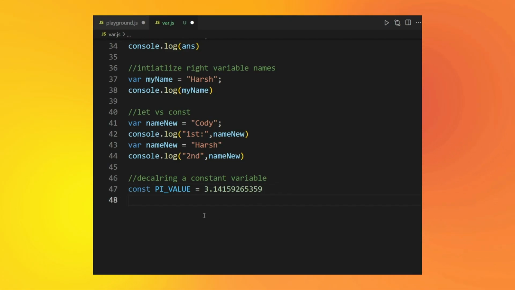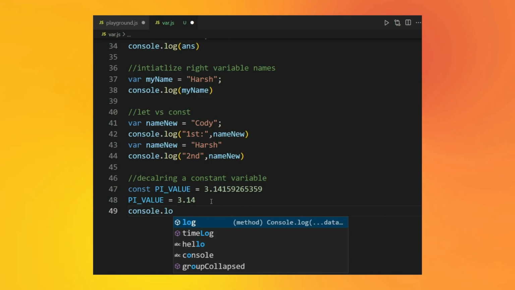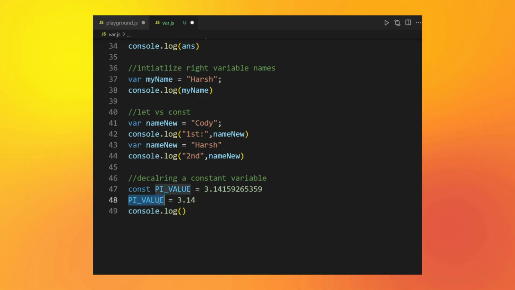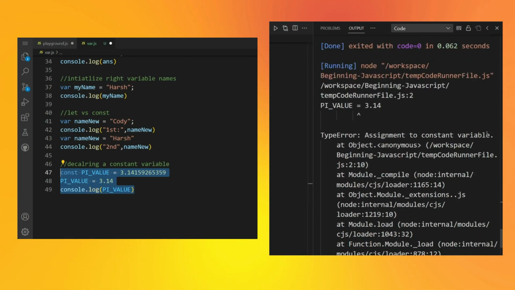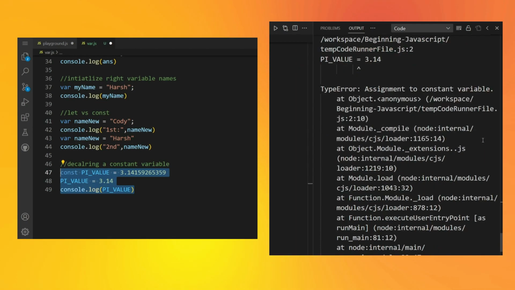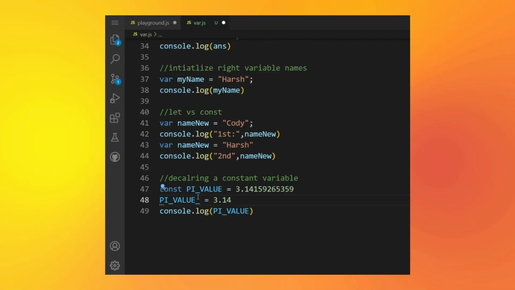Now, if I try to change this pi value again to something like only 2-digit decimal precision, then you can see that when I do console.log and pass in this pi value just by copying it, it says assignment to a constant variable at object anonymous. Can't be done. That's okay. So we are good to go with this knowledge.